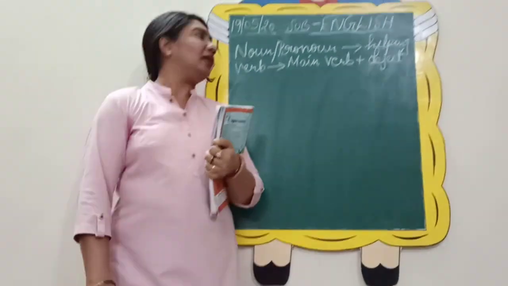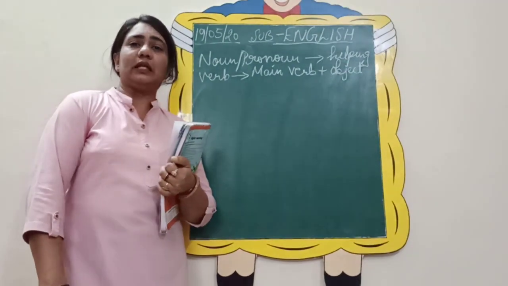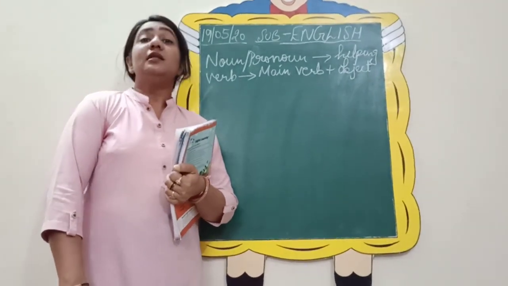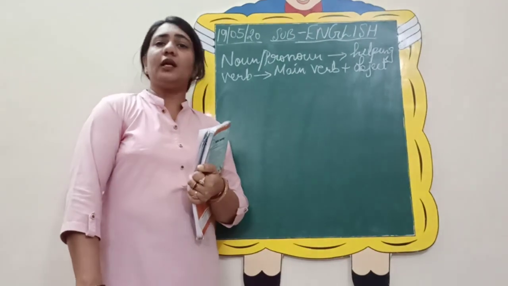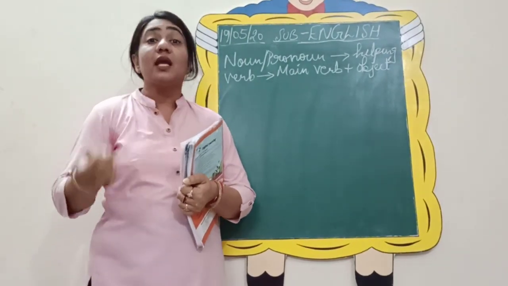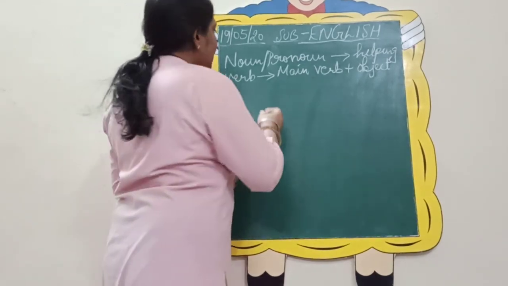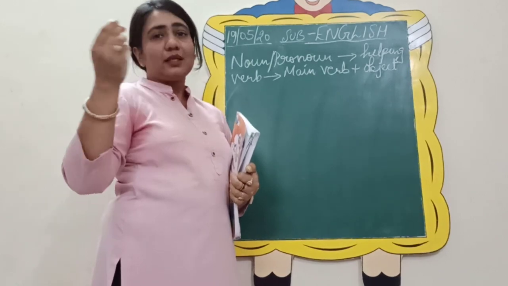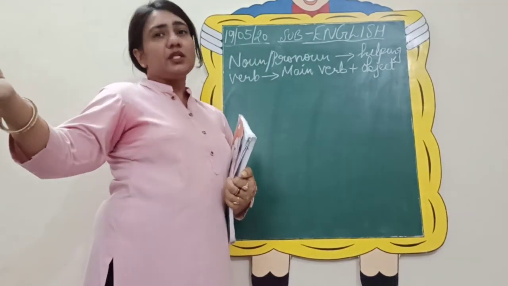So this was about subject and predicate. I hope it is clear. Now let us move on to transformation of sentences. So we have already done 4 types of sentences, but then how you will change it. So let us take the examples and clarify the concept. So I will start with simple. First of all, the assertive sentences into interrogatives.